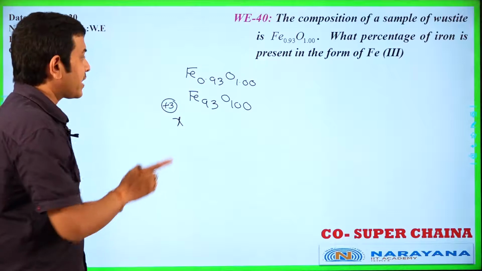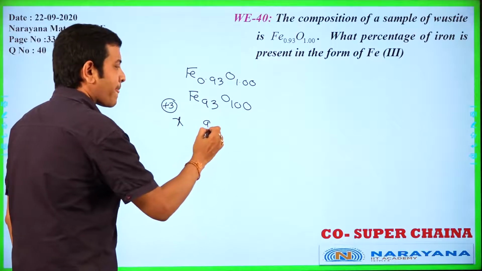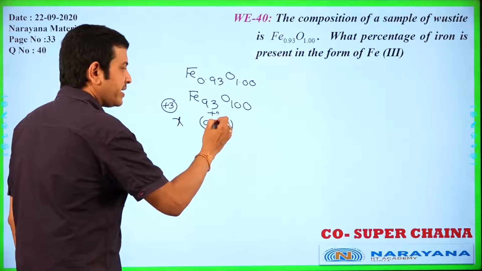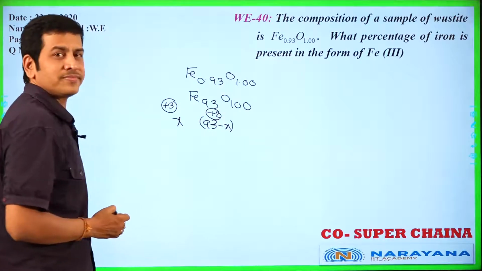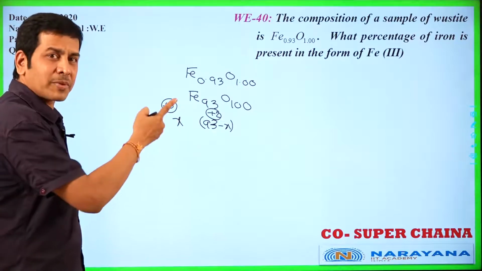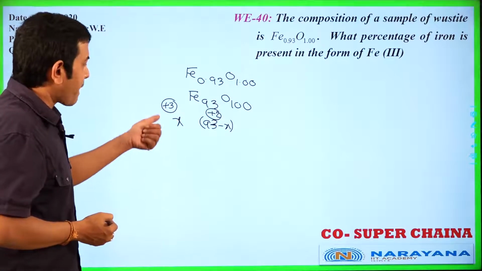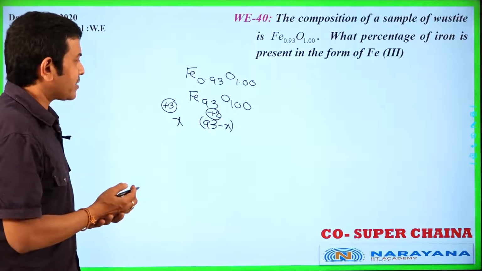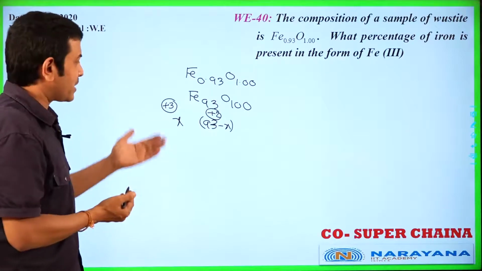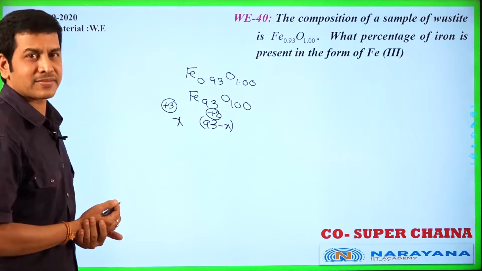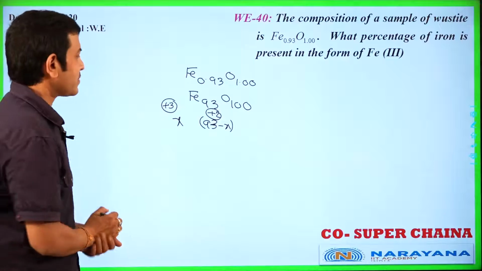Then 93 minus X moles of Fe in the form of plus 2. Both plus 3 and plus 2 ions are present inside. If Fe plus 3 ions are X, then plus 2 is 93 minus X.